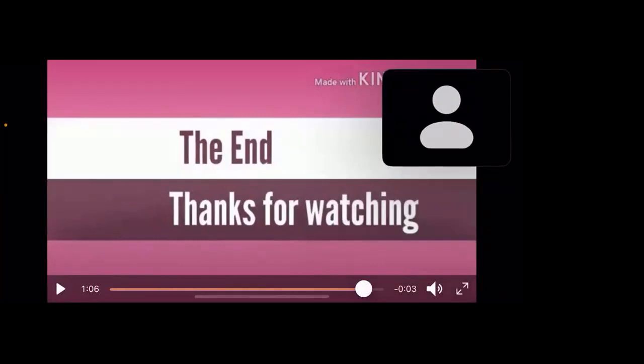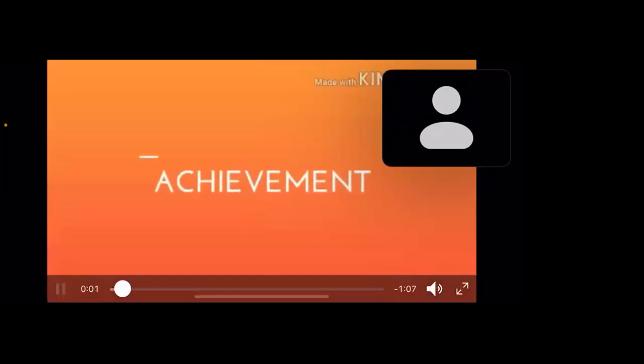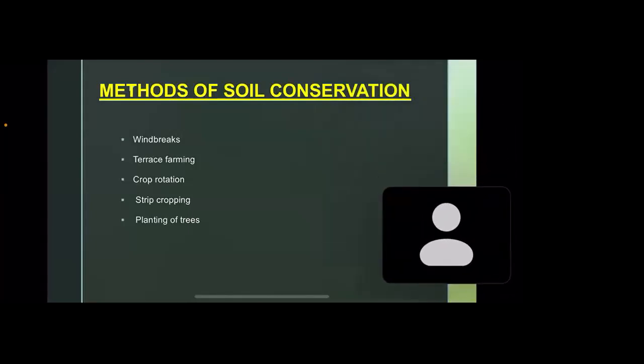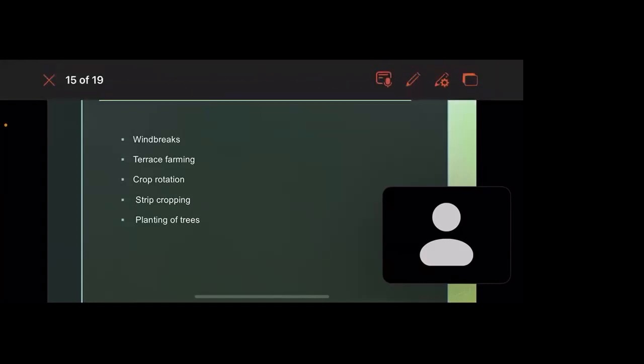Students, let's quickly discuss some methods of soil conservation in detail. The first one is windbreaks. As the name suggests, this soil conservation method is used to reduce the power of wind so that wind cannot erode the soil and have a destructive effect on it.